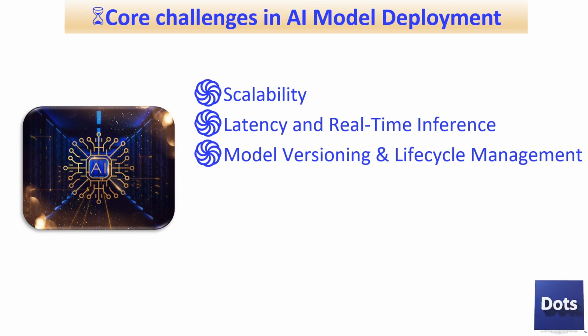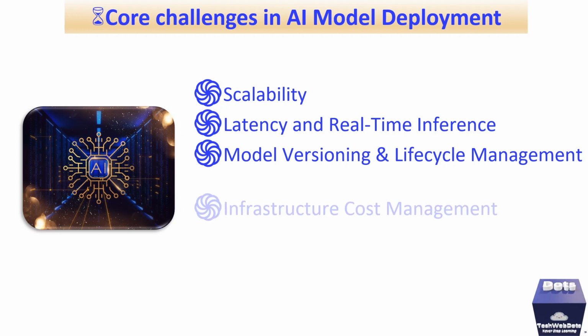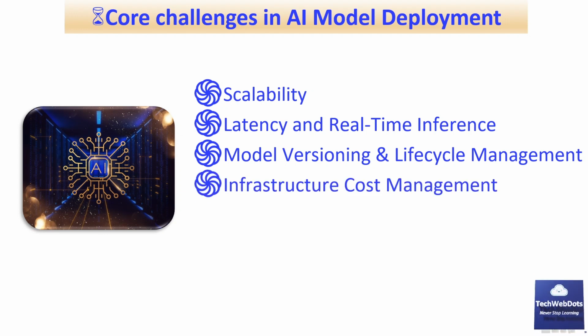Model versioning and lifecycle management. Tracking and managing the different versions of the AI models while ensuring proper updates and backward compatibility, which is important. Infrastructure cost management. So balancing the cost of compute, storage, and cloud resources for training and deploying AI models while keeping operational cost within budget. This is very important because when we talk about the deployment of any AI model, we have to think about the whole budget because we need heavy configuration, CPU and many more different configurations that play a key role.